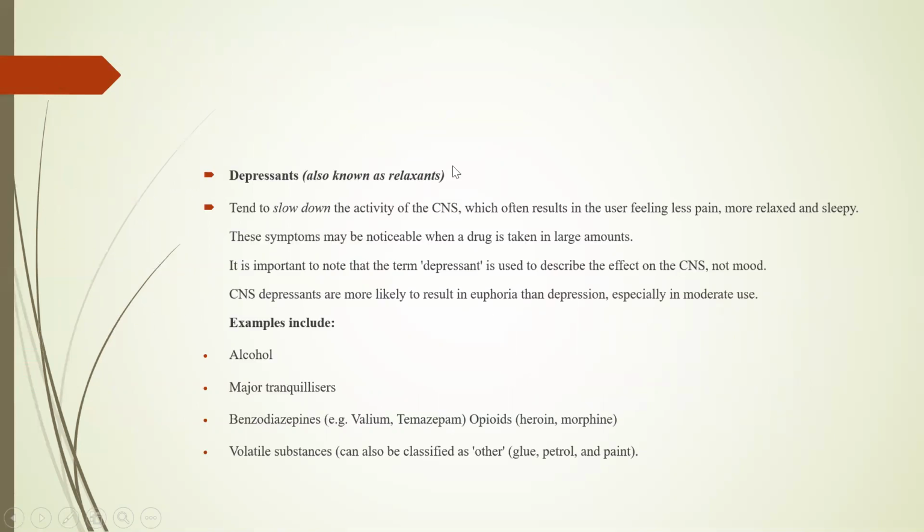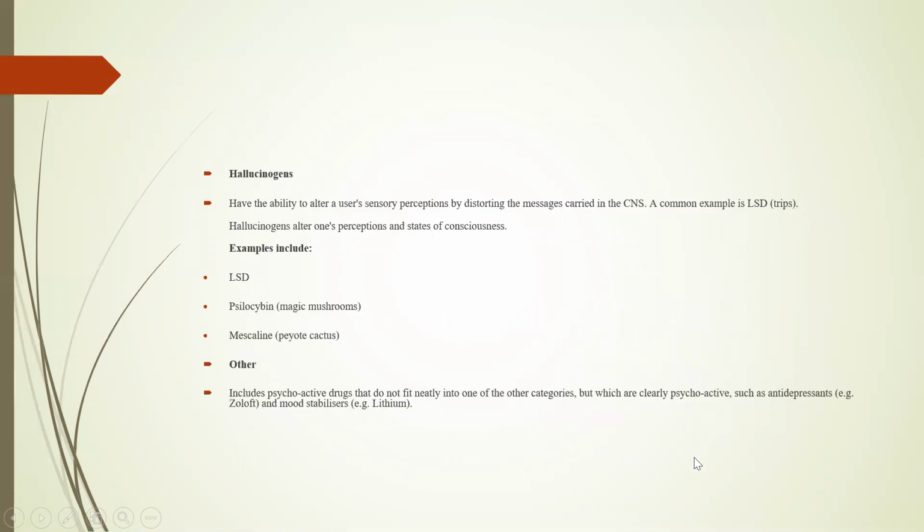When we talk about depressants, which are also known as relaxants, they are known to slow down the activity and calm the central nervous system. But when taken in large amounts, they can cause mental and physical disorders that can affect the patient. As examples, you have alcohol on the top, then major tranquilizers, and opioids that contain heroin and morphine, and some volatile substances are also associated with that.